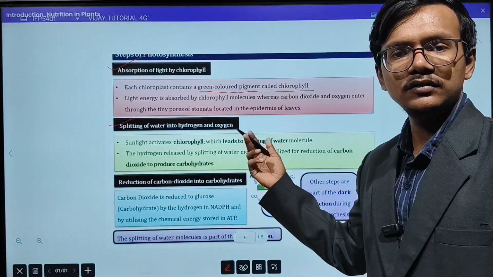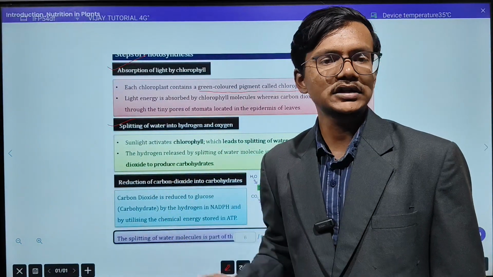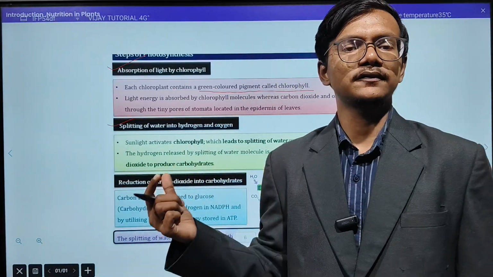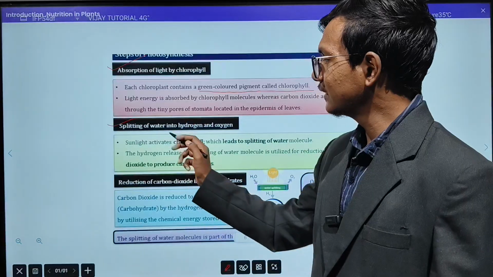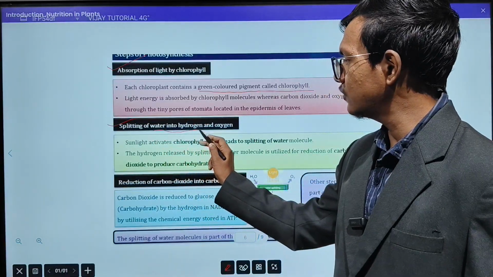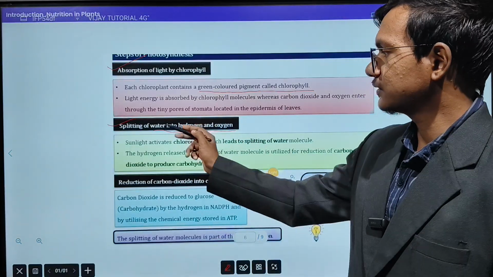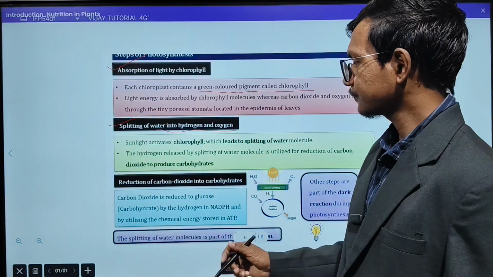So in the equation I showed you before this slide, water was there as a raw material. So what is the purpose of using the water by the green plant? That water will be split into hydrogen and oxygen. That is the main purpose of using the water.